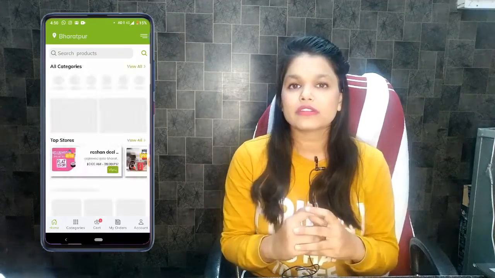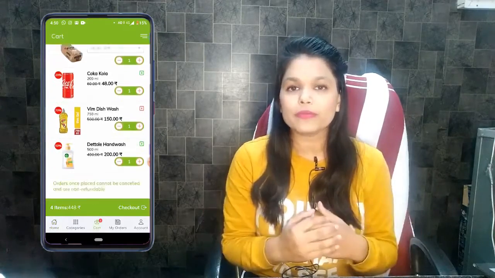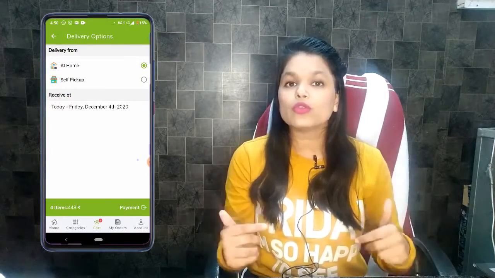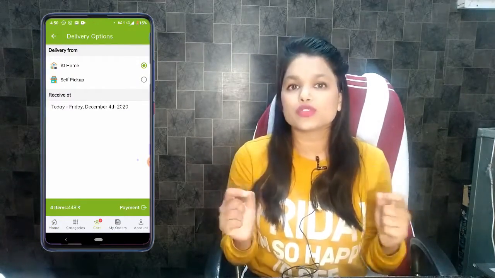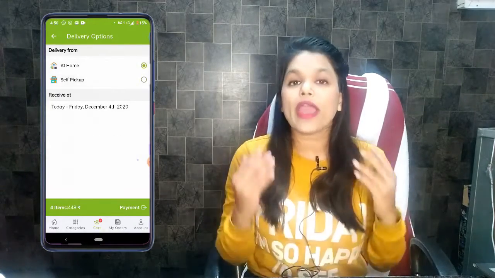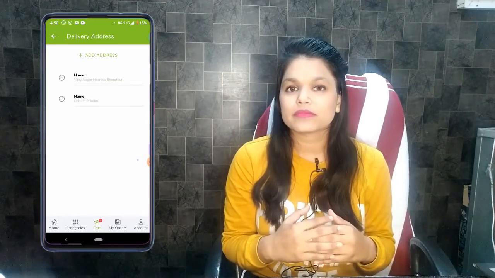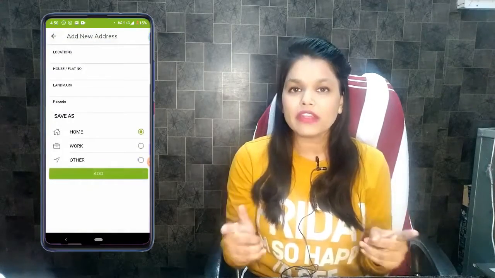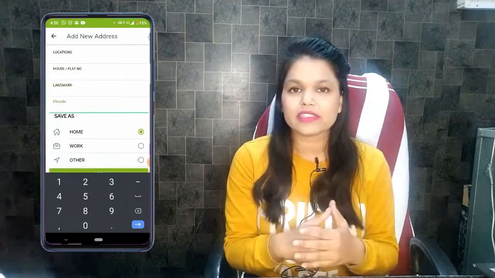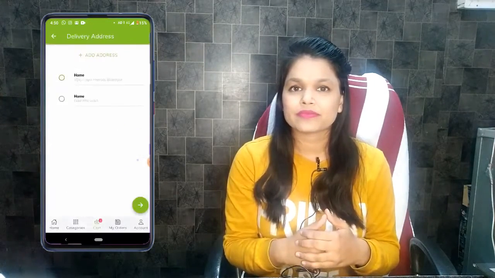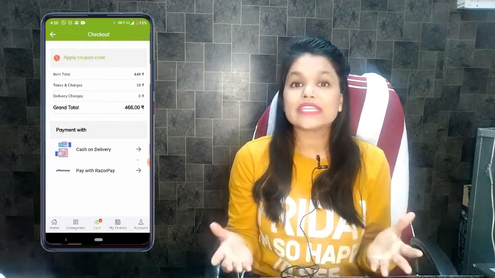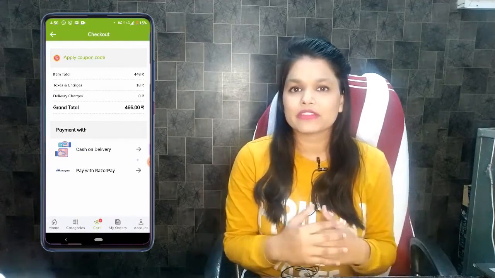Now click on cart. And here you can see the complete order. Now choose you want the order to deliver or you want to go to the store to pick up. Now let's choose it as home. We want it as delivered. Now enter your address. Once the address is entered, you can choose from your past addresses like this. And now this is the final checkout page.